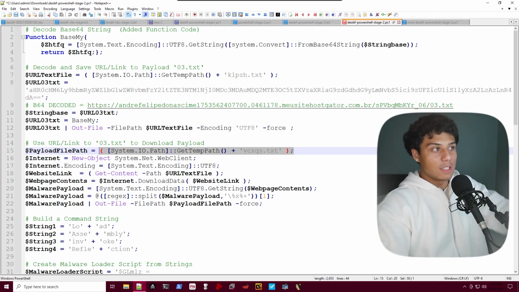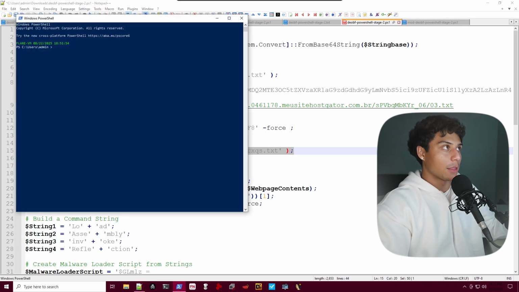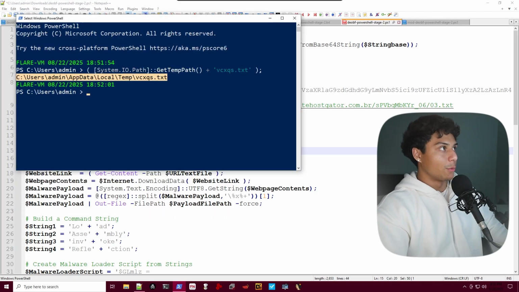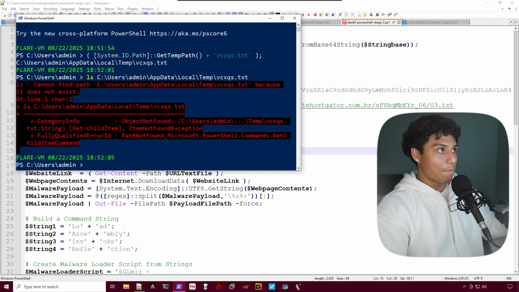Take, for example, the VCXQS temp path. Let's try and visit that path. If we take a look at what's there, that file does not exist anymore. Can't find the path. As we saw in the malware, if it detects you're on a VM, or if it detects you can't connect to the internet, it's going to restart and delete everything. But I've got a way around this.